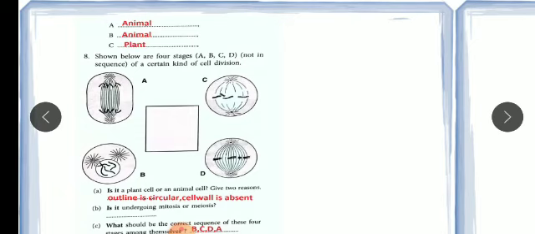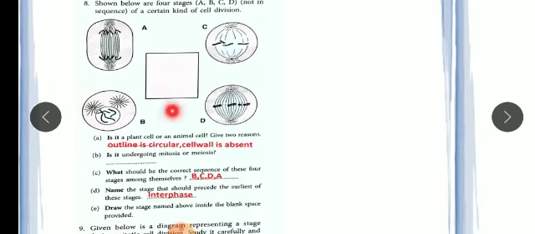Now the 8th one, you can see all the 4 stages are given. What you have to do here, they are asking whether it is a plant cell or animal cell. So it is an animal cell, and why is it an animal cell? I have already written: outline is circular and cell wall is absent. So you can take here animal cell.